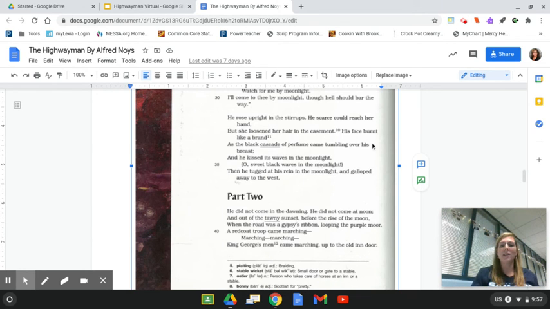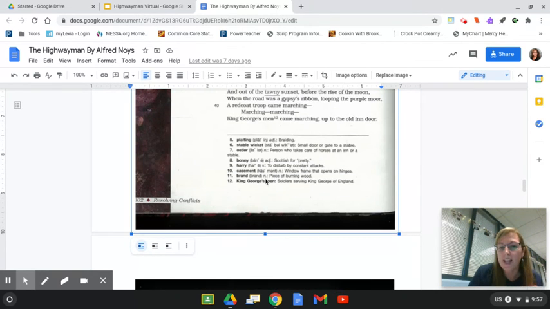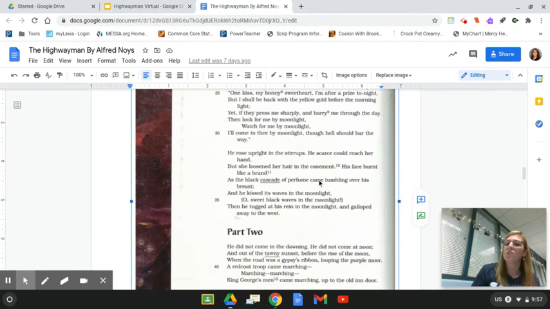So right here, Bess loosens her hair in the casement. If you look at 10, casement is a window. So she lets her hair out of the window, because remember, he can't reach her. And her hair comes down, and because he can't reach up to her, he kisses her hair, and off he goes to go and get that gold.